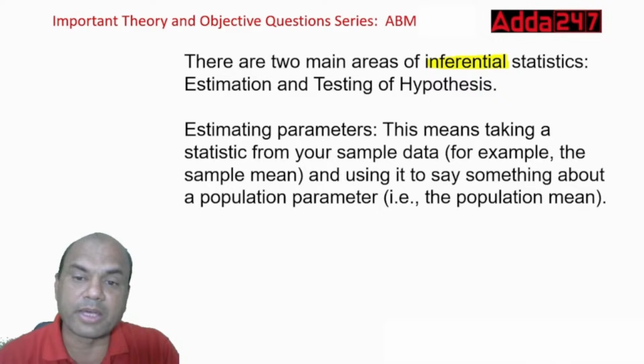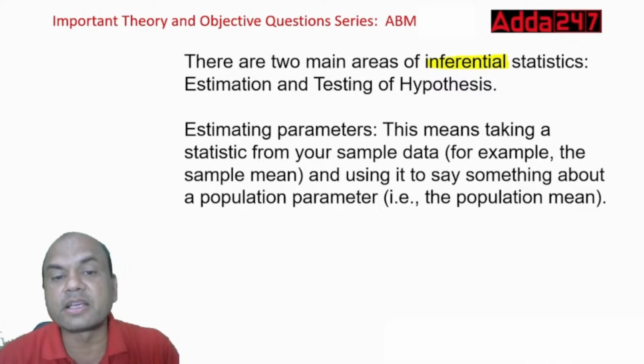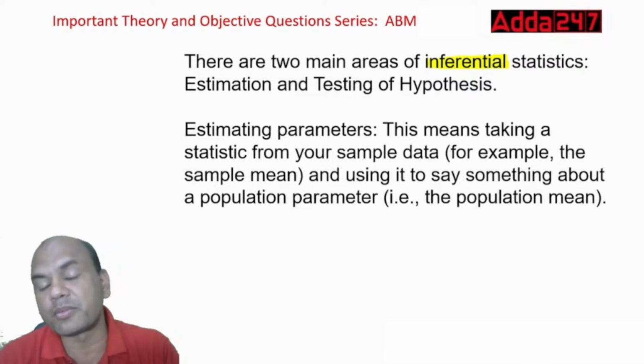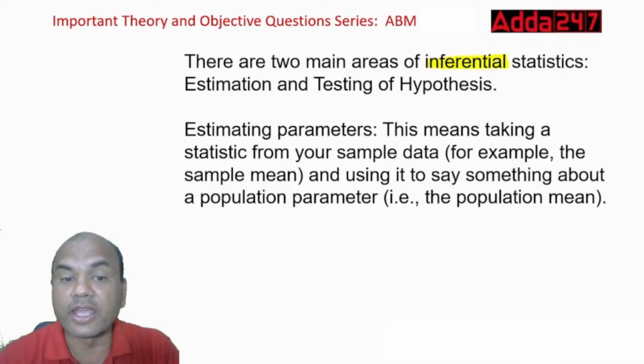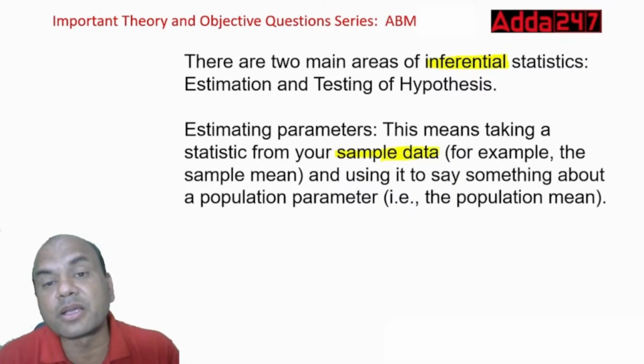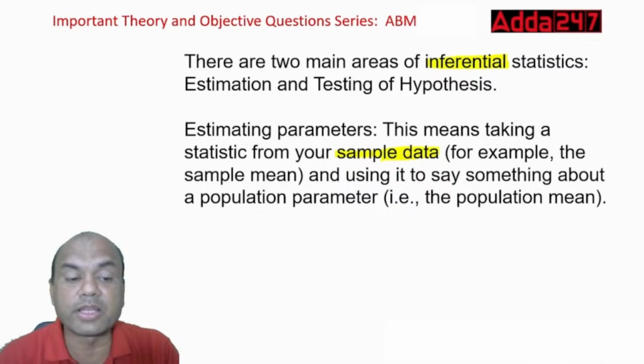So estimating parameters. This means taking a statistic from your sample data and using it to say something about the population parameter. Now look at this. Taking the statistic from your sample data means something which I have collected already. I'll be using that and estimating something about the population. Now what do you mean by this concept? Okay, let me explain.